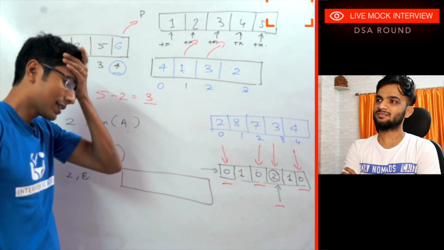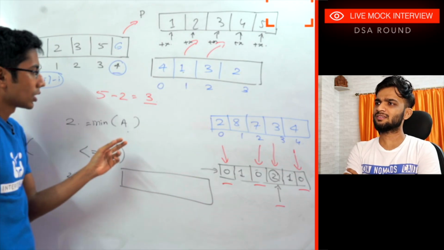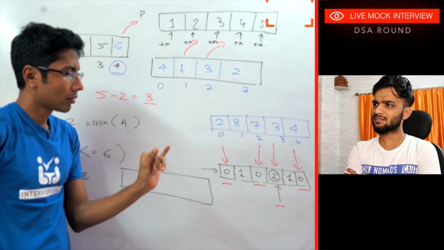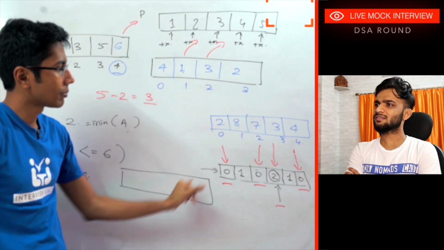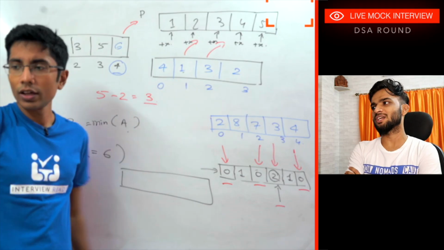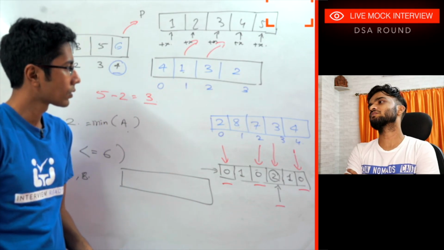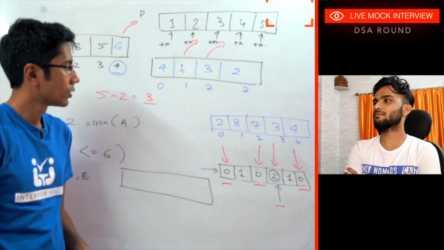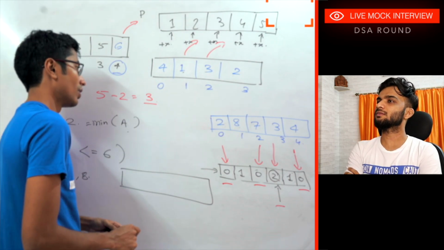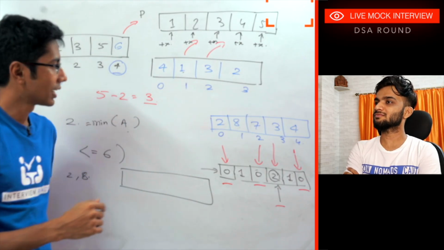Okay, one of the ideas coming to my head, although I'm not very sure, is that I should choose that range which has the maximum number of elements in it. But the duplicates will come in. Yeah, duplicates might come in. Okay, let me try brute force. At least that might work.